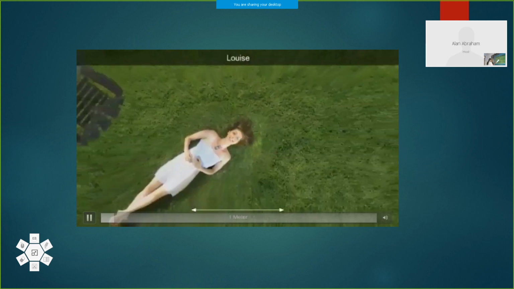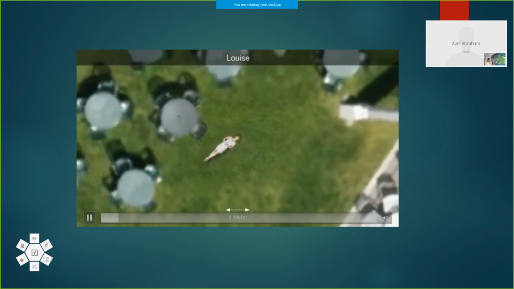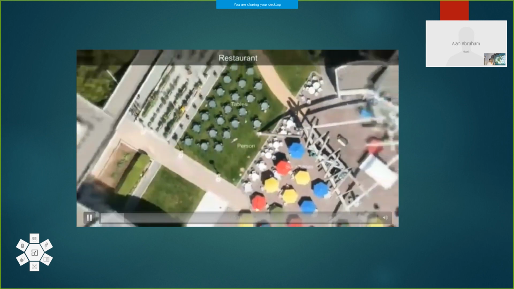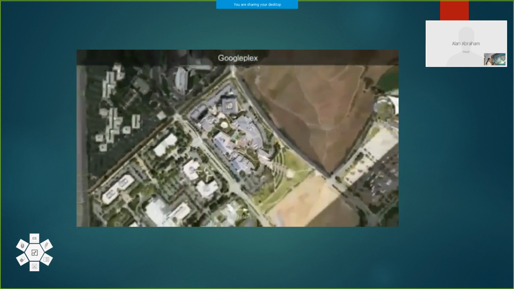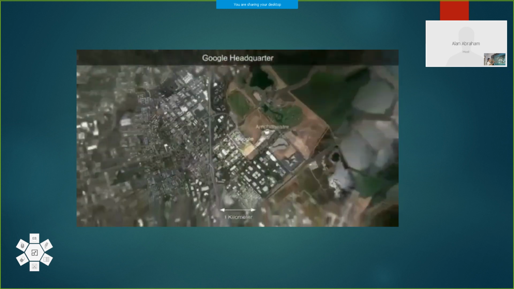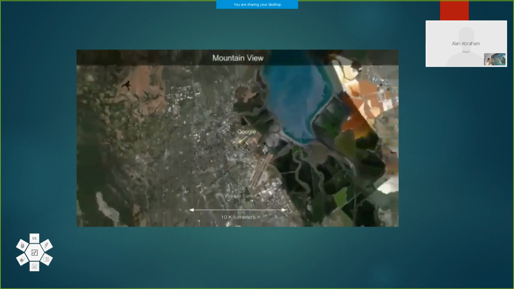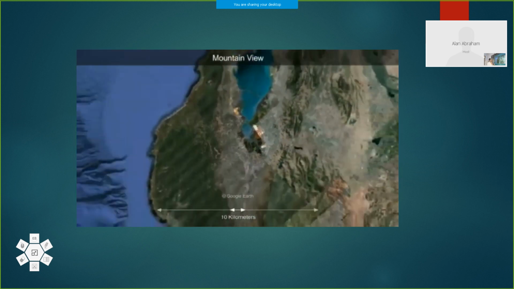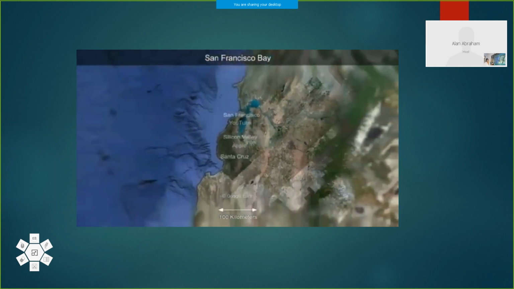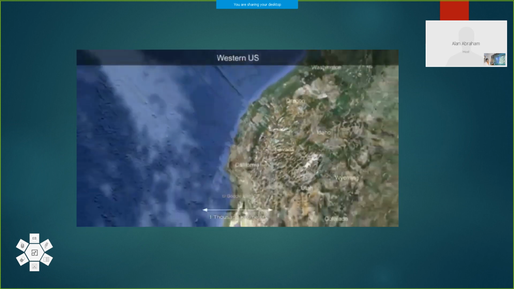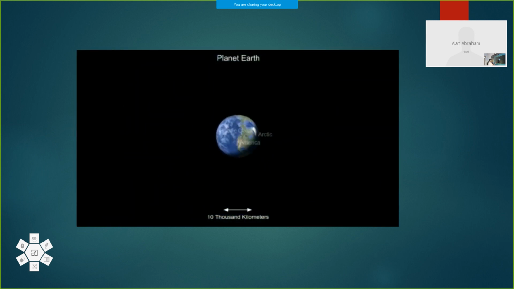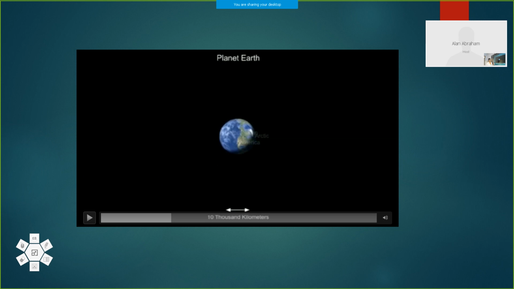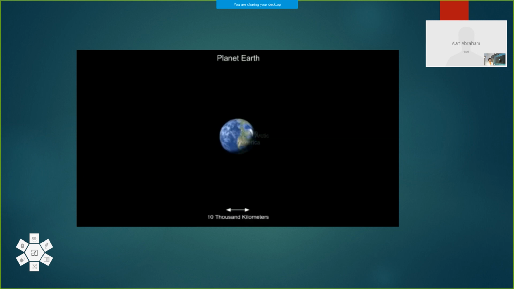Now we are moving away, far away, moving out, and the distance increases. Here is our earth, and we came out of the earth. So now we are seeing the earth from outside.